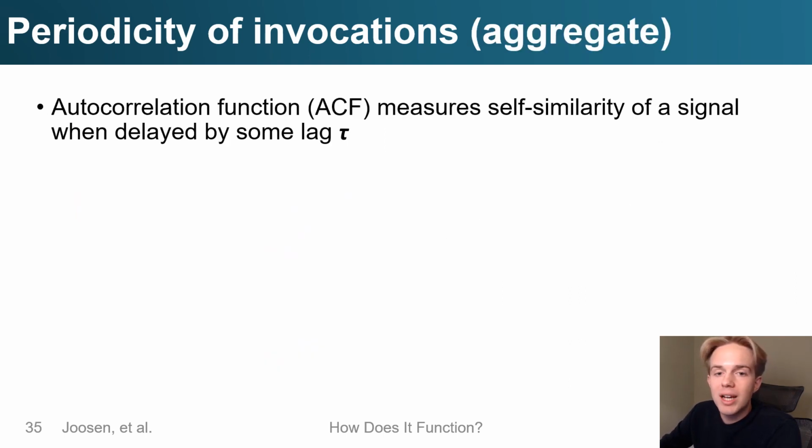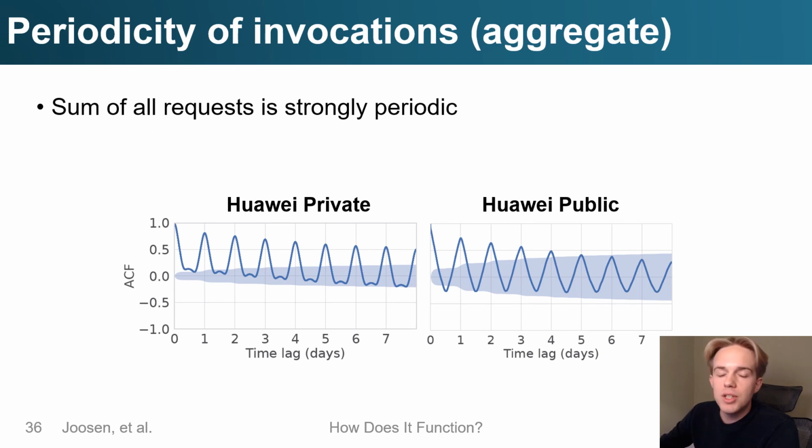So if we want to look at the overall periodic behavior of workloads, then we study the autocorrelation function, or ACF, of the total requests for all functions. At a given lag tau, autocorrelation computes the similarity of a signal with a lagged version of itself. So this plot shows the ACF with lags of up to 8 days, and both data sets have peaks at integer multiples of 1 day, again showing the significance of daily periodicity.